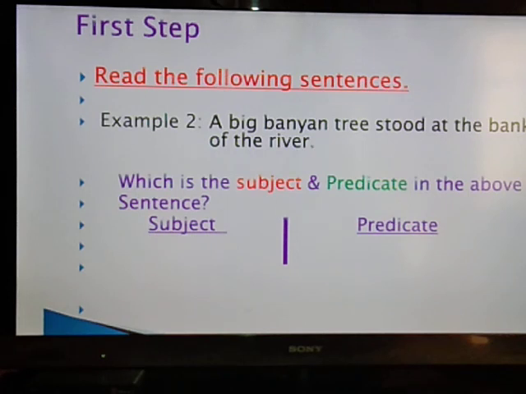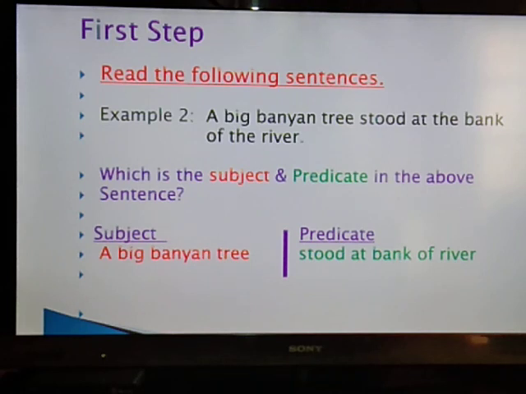Now the second example: a big banyan tree stood at the bank of the river. Now you might have understood what a subject is. Here, what is being talked about in the sentence is a big banyan tree, so that big banyan tree will be the subject. And stood is a verb. What is being said about the tree is that it stood at the bank. Bank means at the side of the river. So stood at the bank of the river will be the predicate. Here we have divided the sentence into two parts: the subject, a big banyan tree, and the predicate, stood at the bank of the river.